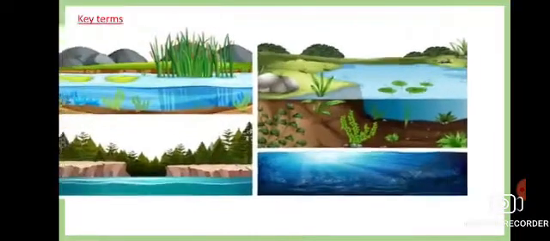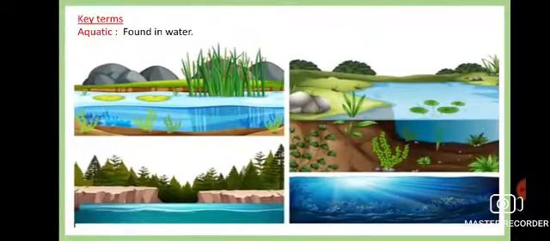Next is the aquatic plant. What do you mean by aquatic? It is very easy, it means plants which stay in the water. You can see there are different types of water bodies. All the plants are staying there. Some are floating, some are submerged, some are attached to the bottom. But in a nutshell, every such plant's home is water, so they are called aquatic plants.